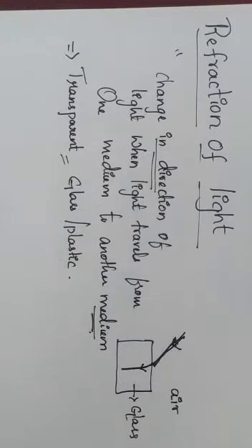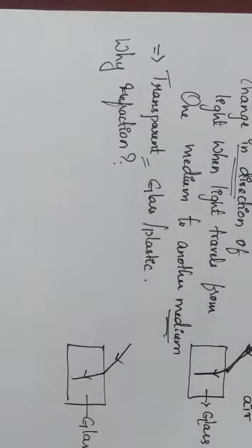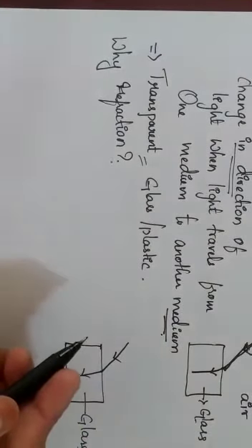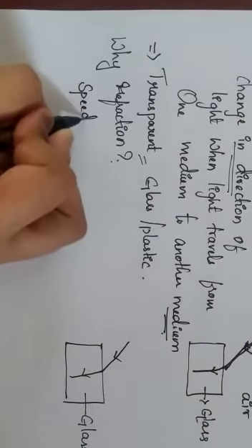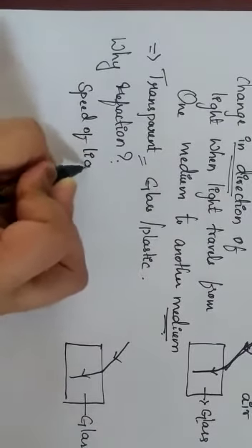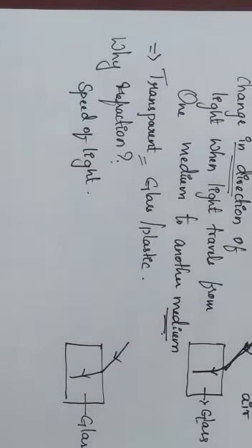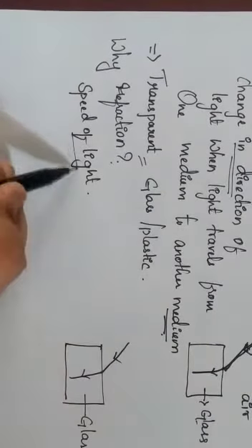Now how or why is this refraction taking place? Why has the refraction taken place in this case? Refraction takes place because there is a change in speed of light. When light travels from one medium to another medium, as we have discussed there is a change in direction, similarly there is a change in speed of light.